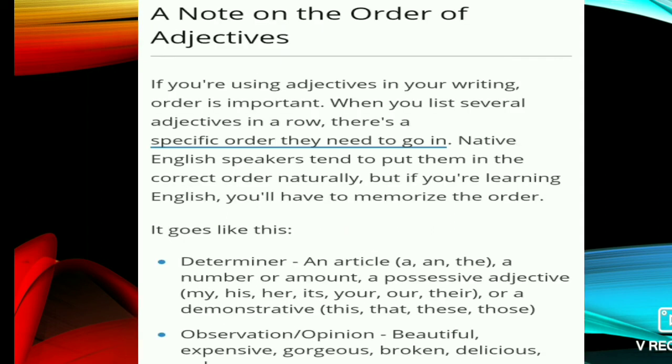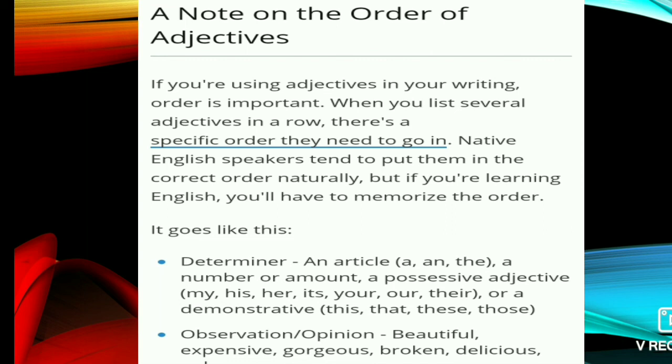And a note on the order of adjectives. If you are using adjectives in your own writing, order is important. When you list several adjectives in a row, there is a specific order they need to go in. Native English speakers tend to put them in the correct order naturally, but if you are learning English, you will have to memorize the order.